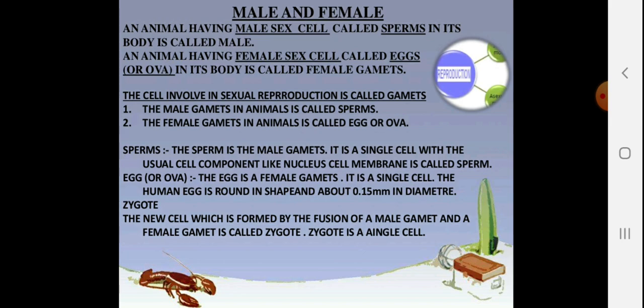Sperm is the male gamete. It is a single cell with the usual cell components like nucleus, cell membrane and the tail. Egg is the female gamete. It is a single cell. The human egg is round in shape, about 0.15 mm in diameter, and they form the zygote. So zygote is the fusion result of sperm and egg. The new cell which is formed by the fusion of male gamete and the female gamete is called the zygote. Zygote is a single cell.